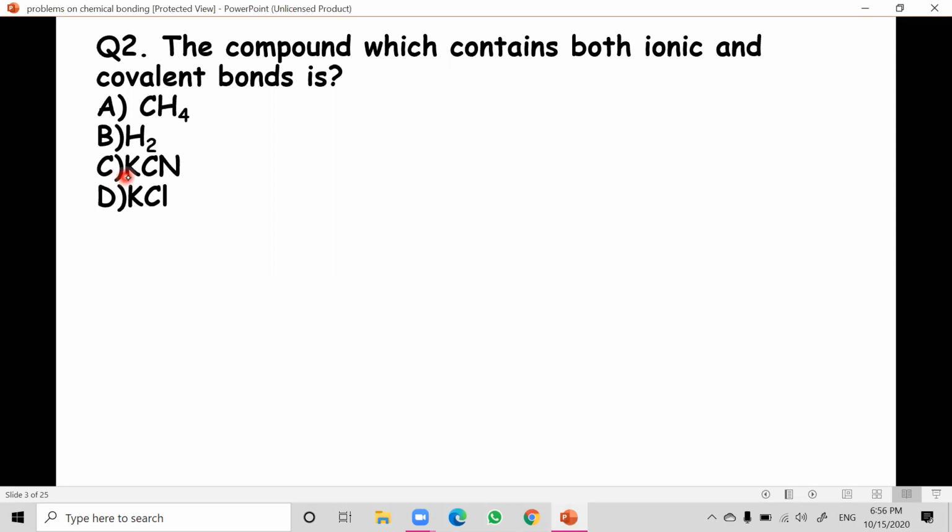Potassium cyanide, if you see, we can say this is an ionic bond, because potassium is metal and cyanide is a radical which is non-metal. And potassium chloride also: potassium is metal, chlorine is a non-metal. So potassium chloride is purely ionic. And let us see the example of potassium cyanide. So in potassium cyanide, what happens? Potassium K, C triple bond N, because cyanide forms C triple bond N.